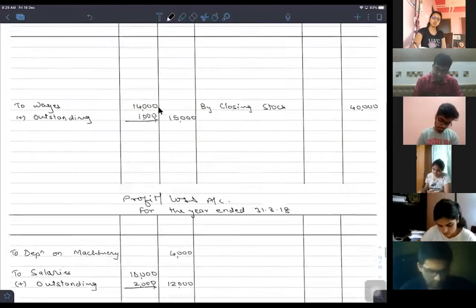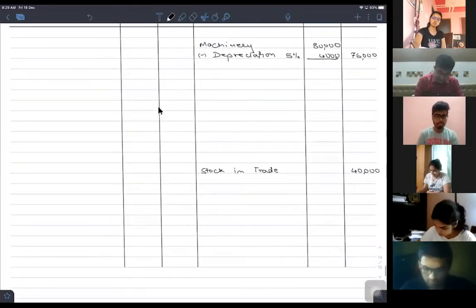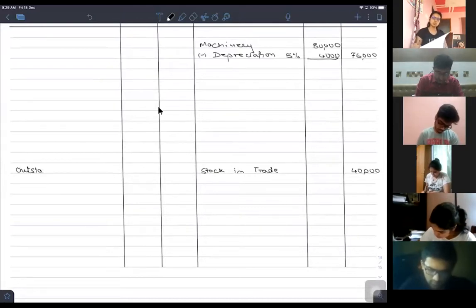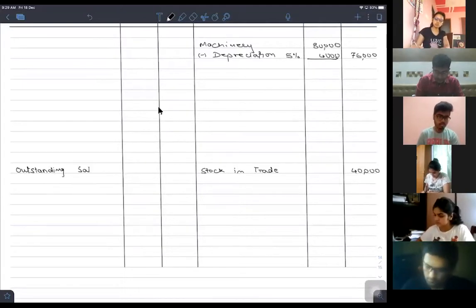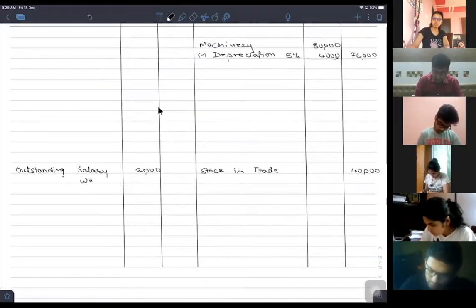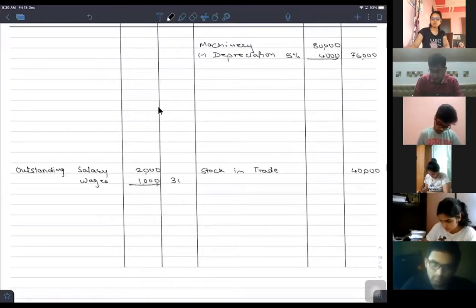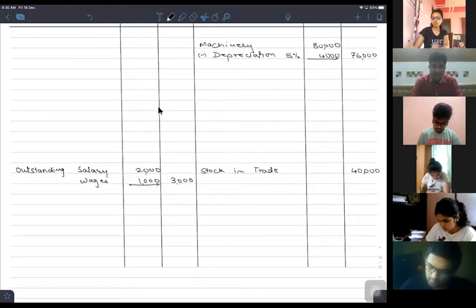Correct? So in the balance sheet onto the liabilities side, outstanding salary rupees 2,000 in the inner amount column, wages rupees 1,000, and total to the outer amount column 3,000. You can write it separately also, there is no problem. Am I right?